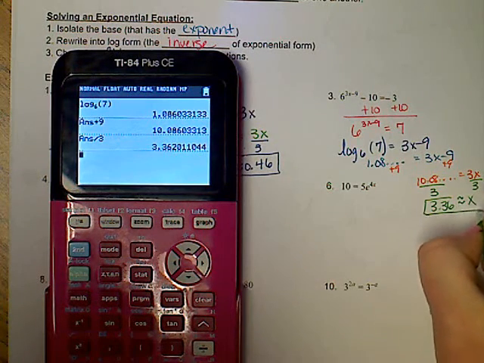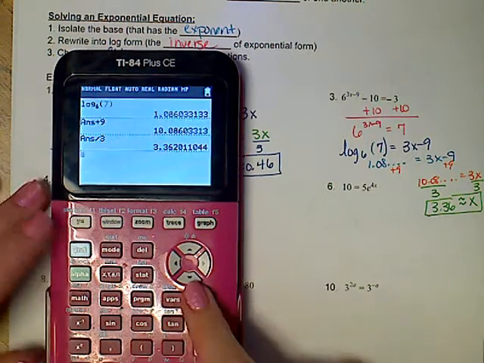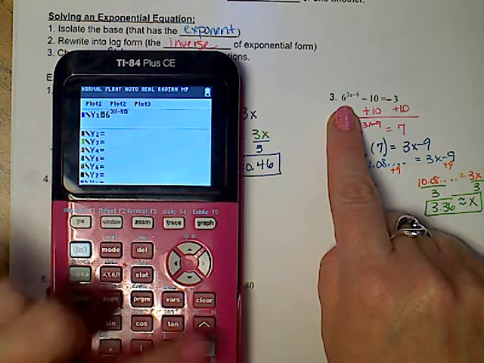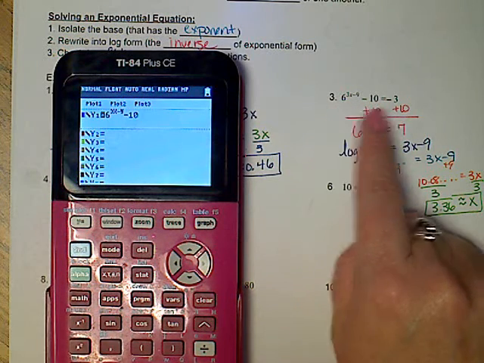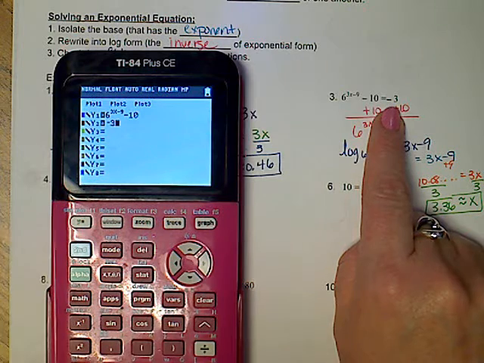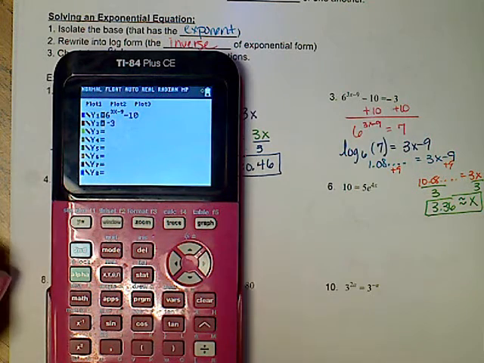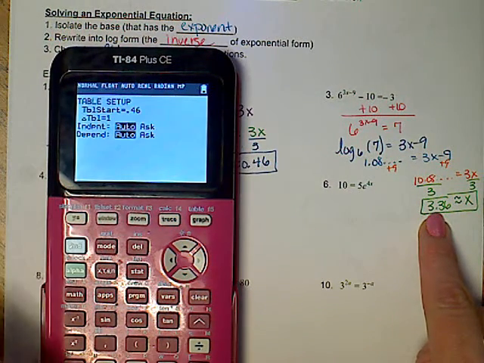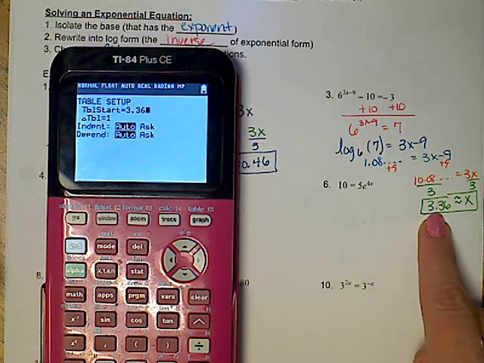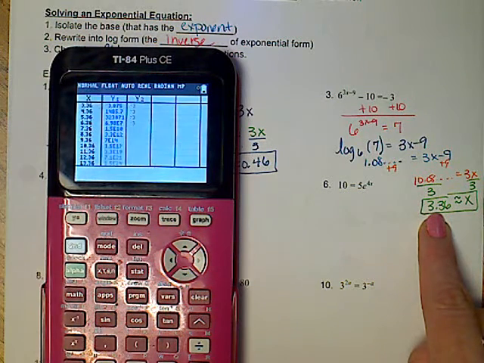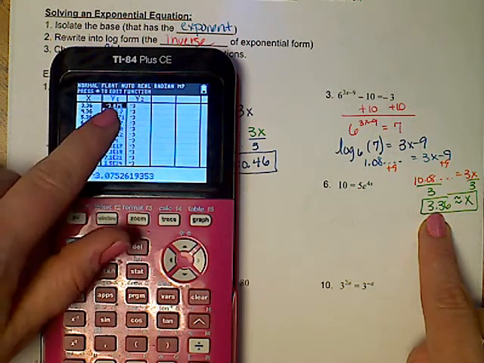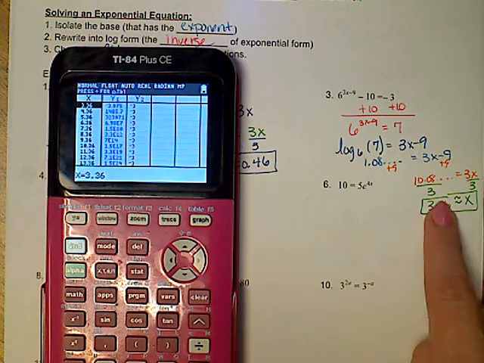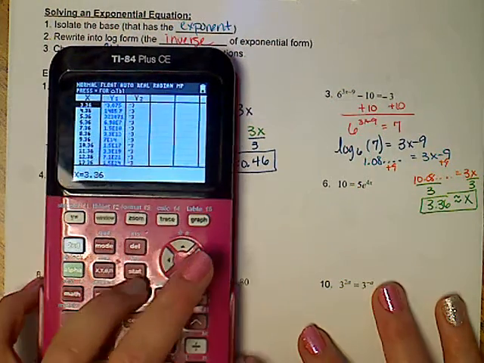3.36. In y equals, I'm going to type what I see on the left side. Then I come down, and on the right side I type this in. I want 3.36, so we're going to go second window, 3.36. Go back to the table. Notice that I'm very close to negative 3, and I'm at negative 3. Again, I rounded this off, so I'm not going to get exactly negative 3.